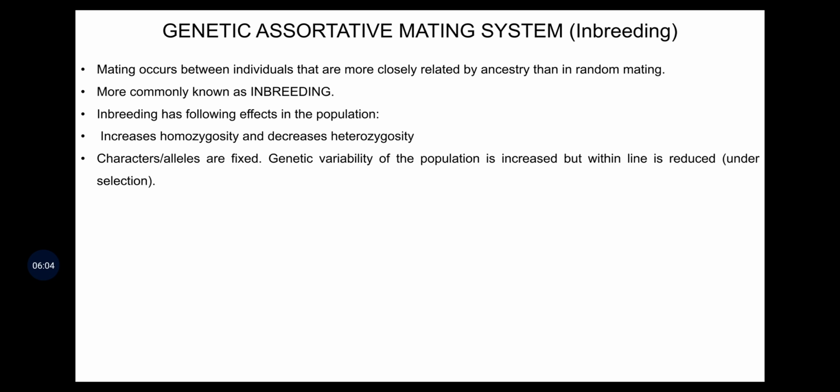The second type of mating system is genetic assortative mating. This is also called the inbreeding system. Always remember that genetic assortative mating is also called inbreeding.